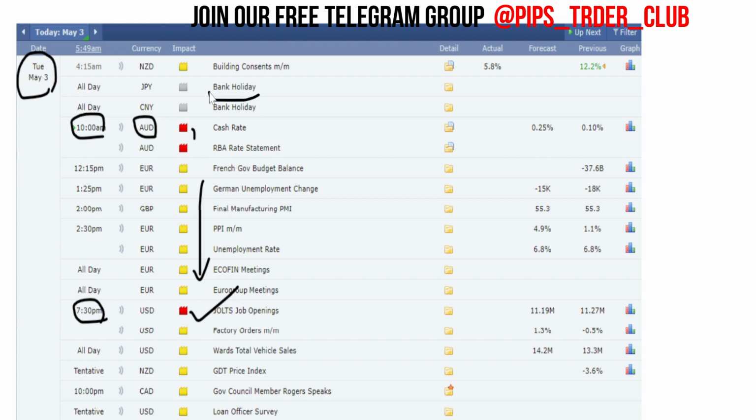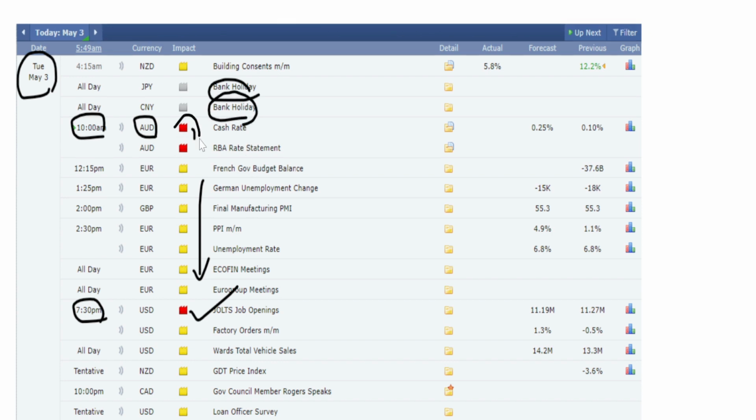We also have bank holiday for JPY. And also we have bank holiday for China. So we have two important news planned for today. So plan your trade entries and exits based on this economic calendar.